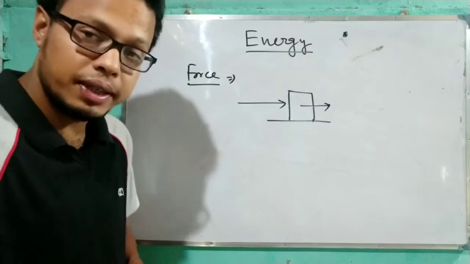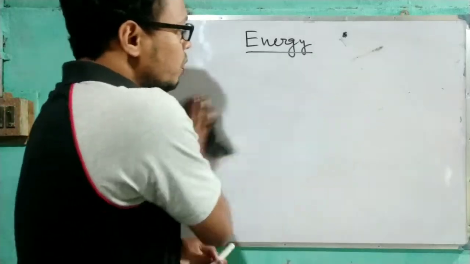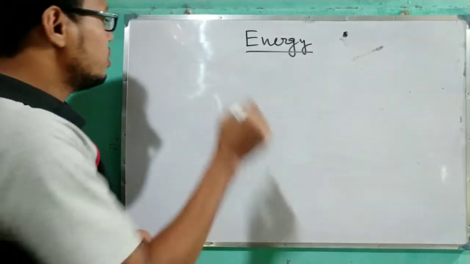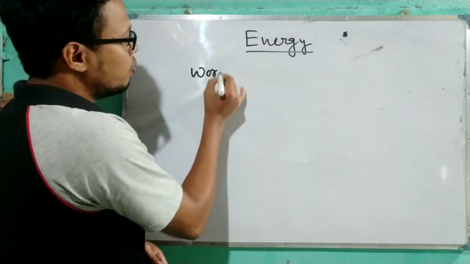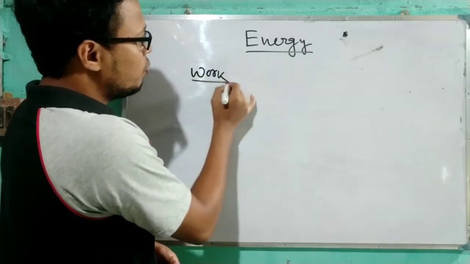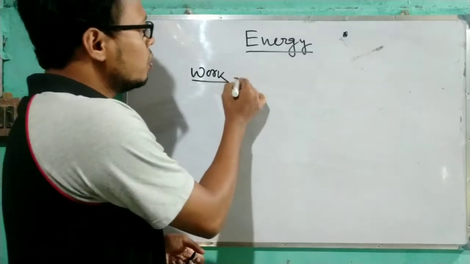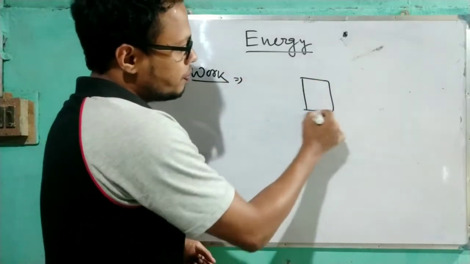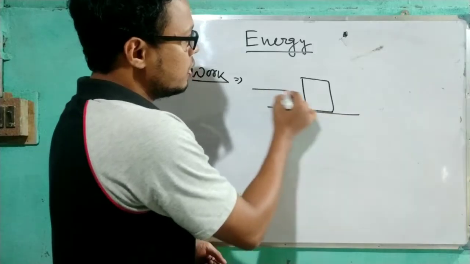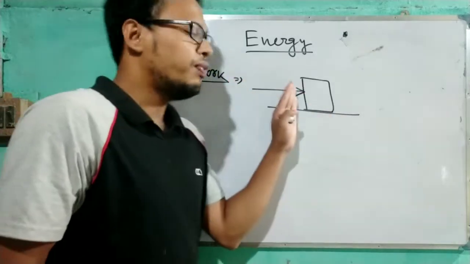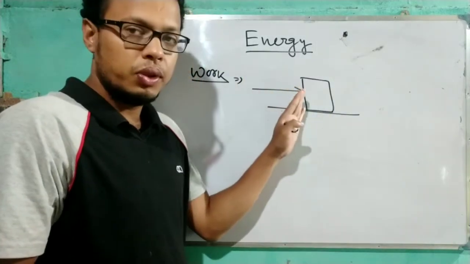Now what is work done? Because work and energy are similar, before starting energy you have to know what work is. Suppose this is your body which is fixed, and I am applying force.